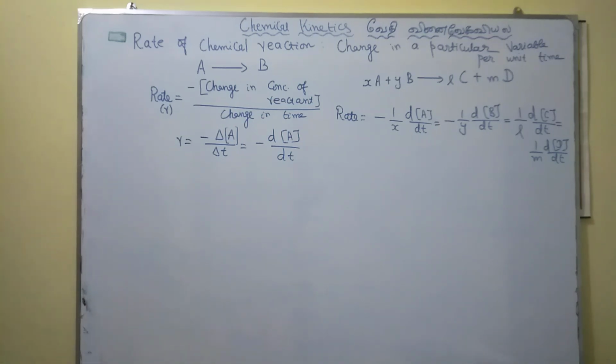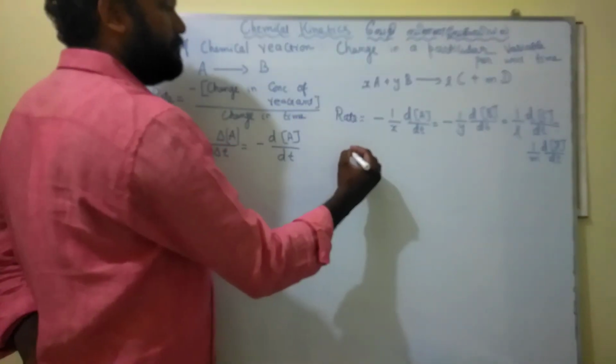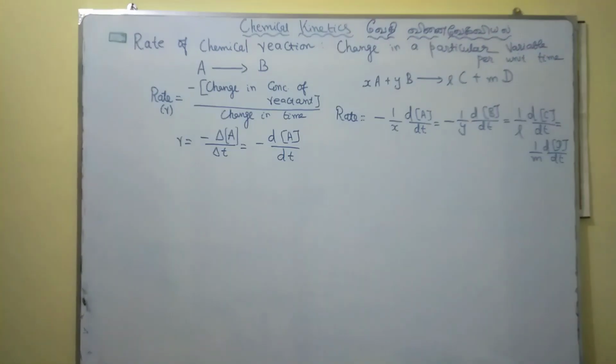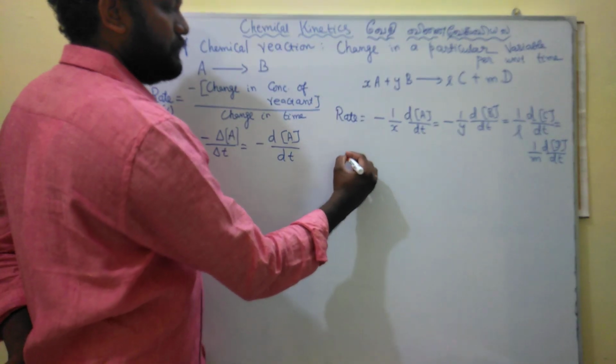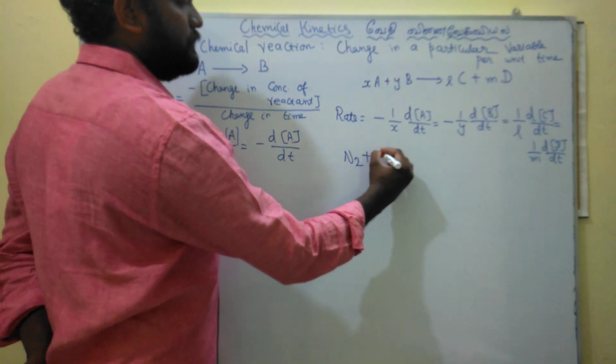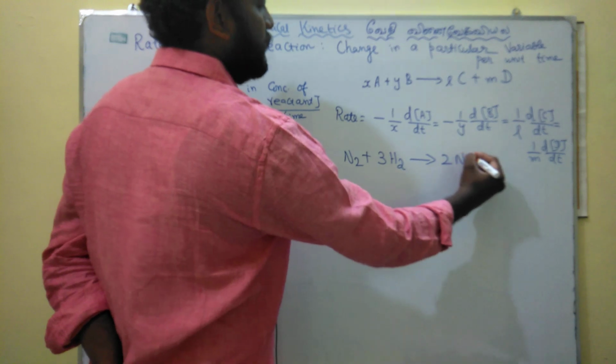Suppose we apply this to a general reaction. Take ammonia, a very important one, the formation of ammonia: N2 plus 3H2 gives 2NH3.